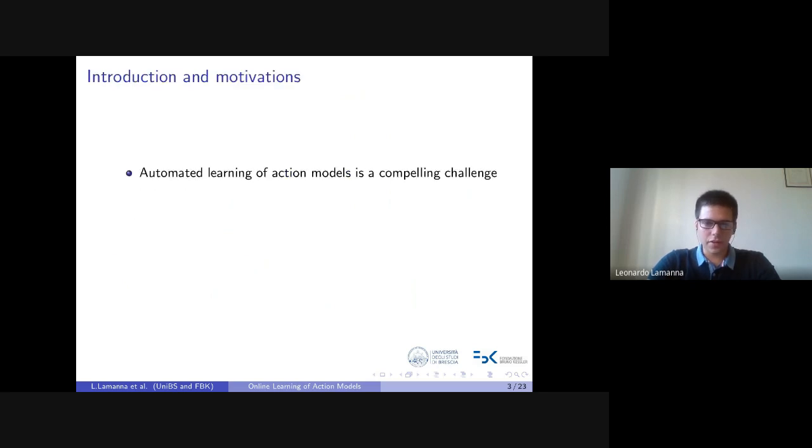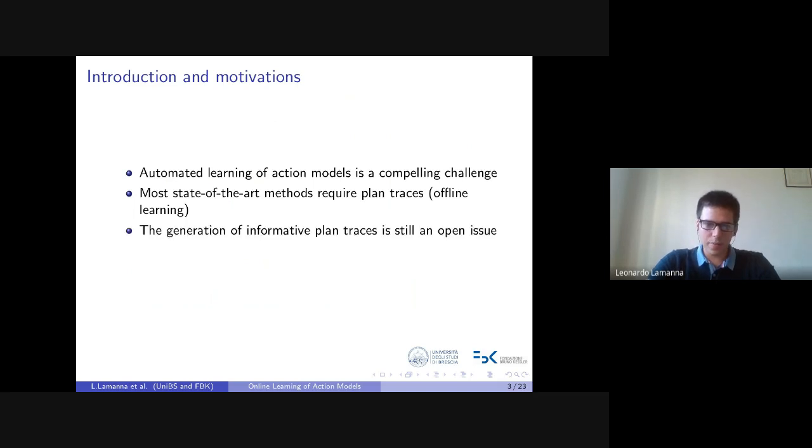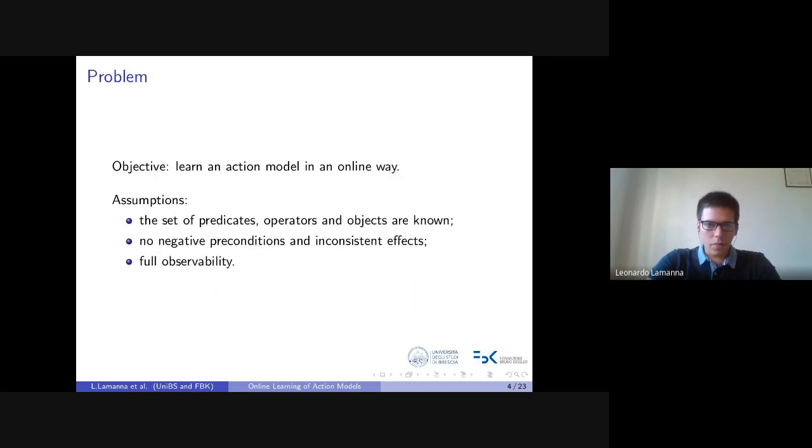So the automated learning of action models is widely recognized as a key and compelling challenge to address the difficulties of the manual specification of planning domains. Most state-of-the-art methods perform this learning offline from an input set of plan traces generated by the execution of successful plans. However, how to generate these plan traces is still an open issue. Moreover, plan traces might not be available for a new or unknown environment. So in this case, we would like to learn action models online. We proposed a method for online action model learning incrementally during the execution of plans.